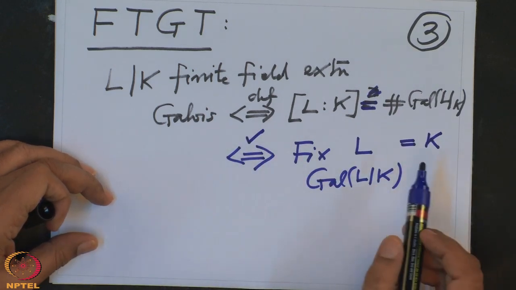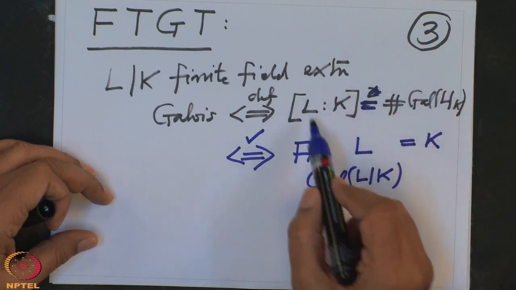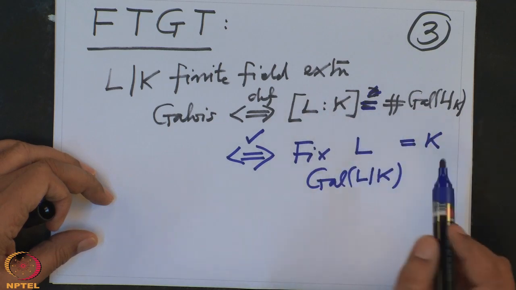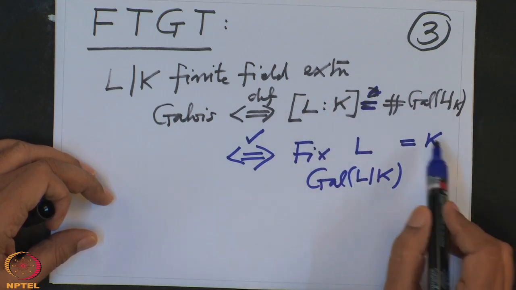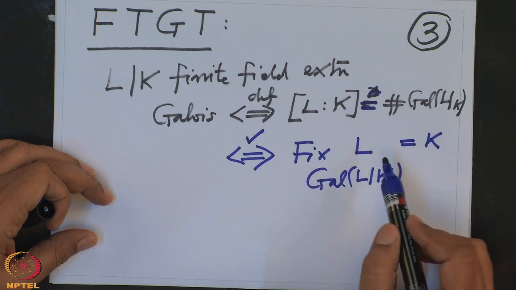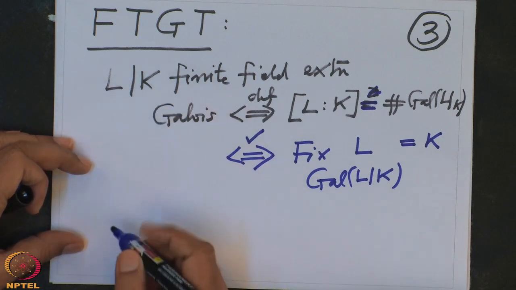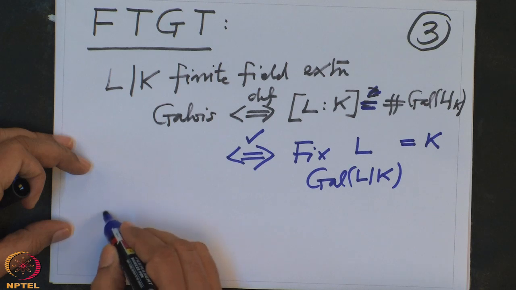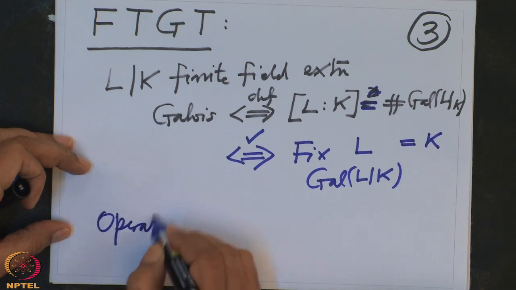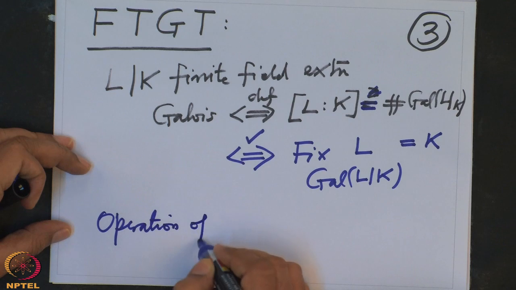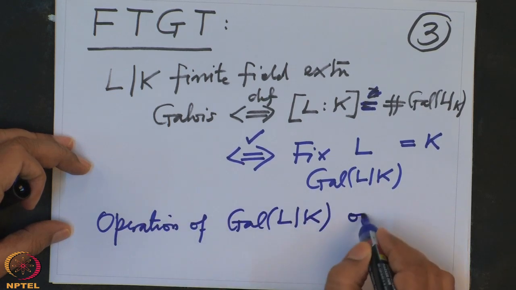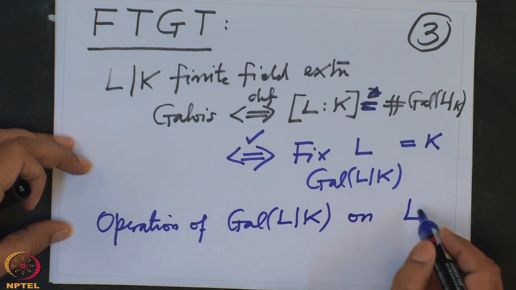So the first is purely a numerical condition, that the order equals the degree. The second is not a numerical condition; it involves the action of the Galois group. So the whole of Galois theory centers around studying the action of the Galois group on the field L, and this is a very natural action.